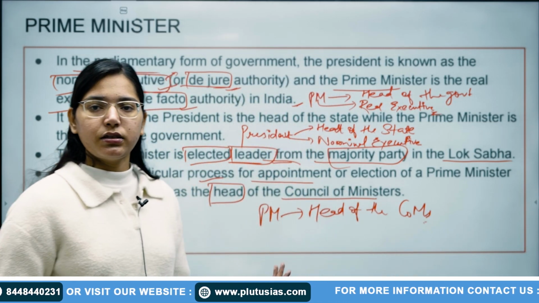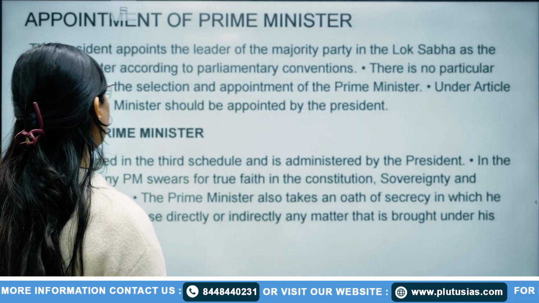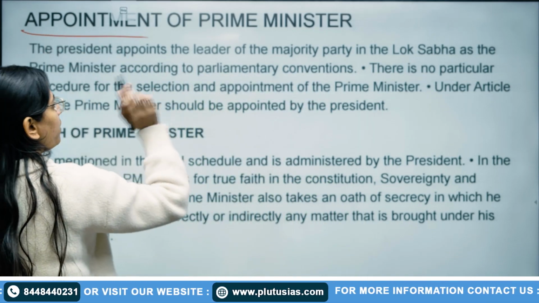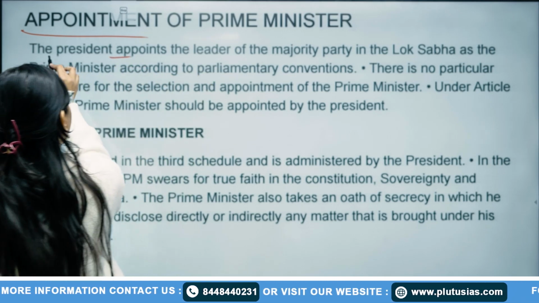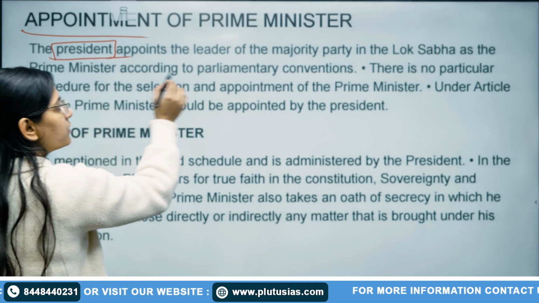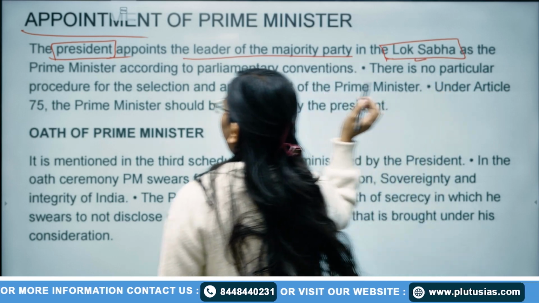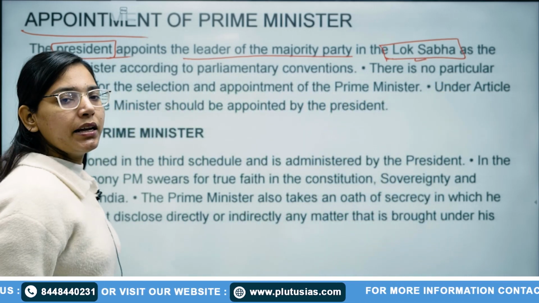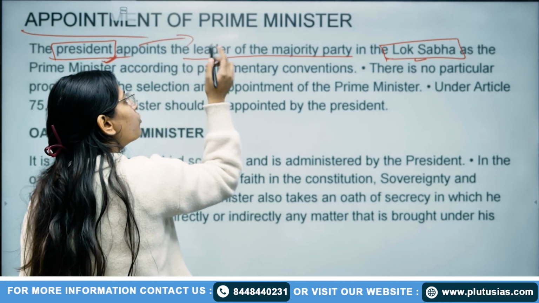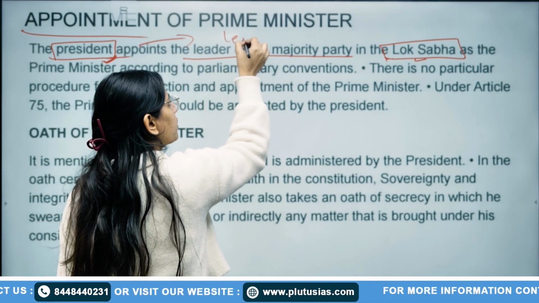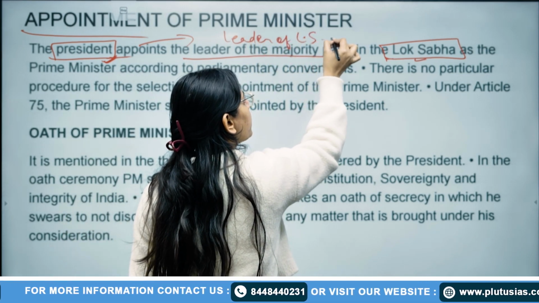Now this is the minimum definition about the Prime Minister. After that, you can see how the appointment of Prime Minister takes place. Here, the President will appoint the Prime Minister. The President appoints the leader of the majority party in the Lok Sabha, according to the vote, as Prime Minister, according to parliamentary conventions. The President will appoint whosoever is the leader of the Lok Sabha who is in the majority.